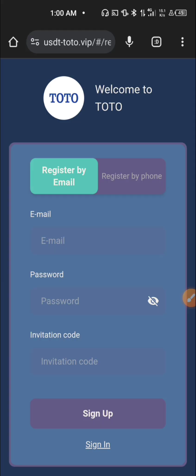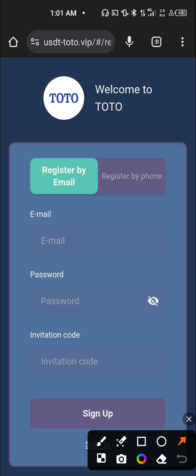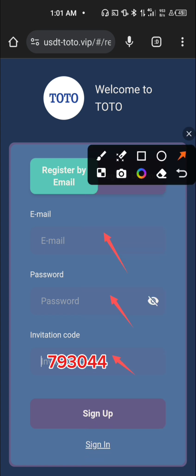So guys, in order to get started using this platform, the first thing you have to do is to use the link I'm going to leave in the description of this video or in the comment section. Click on the link and it will bring you to this interface, which is for you to register. These are the things you need to type in: your email address, your password, and then the code you are going to see on the screen right now. The registration aspect of this is very simple. Then the next thing you are going to do is to click on sign up.